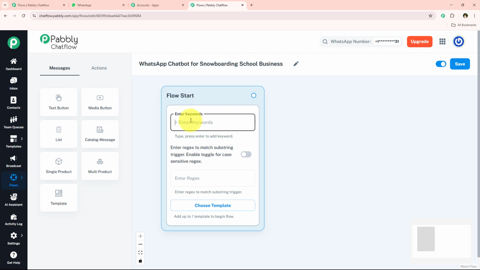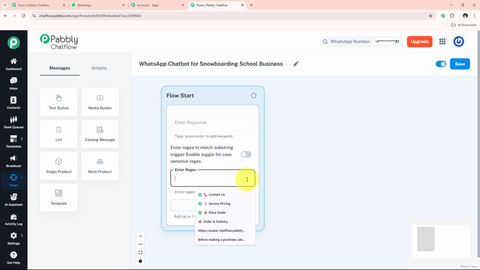And the third one which we have is keywords. To add the keywords, we simply have to type the keyword and then press enter. It is a really important step that you type the keyword and then press enter, otherwise the keyword will not be added. Today I'm just going to start this flow with the help of a regex.